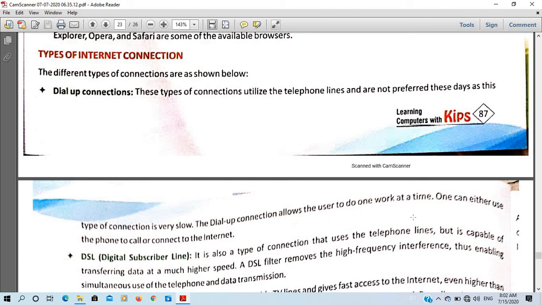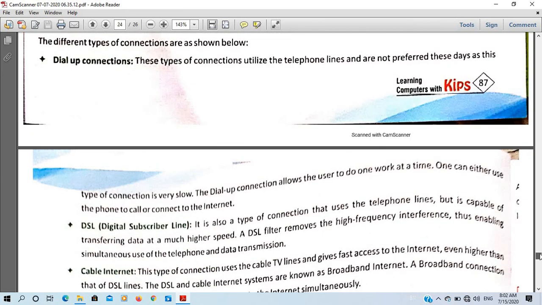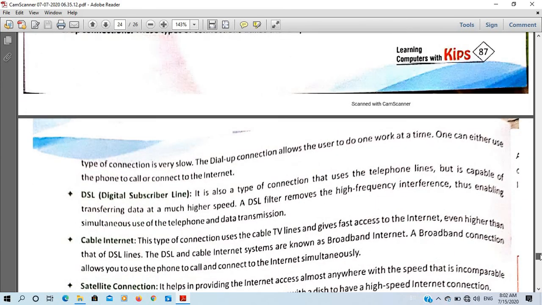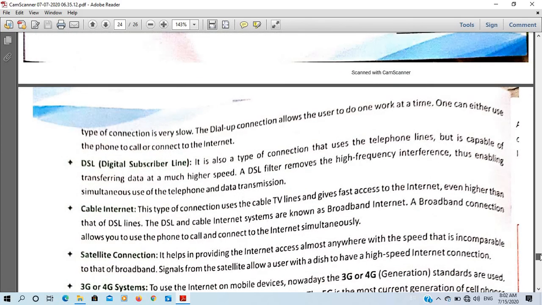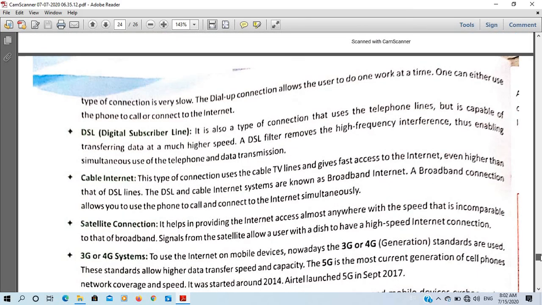A dial-up connection allows the user to do one work at one time. One can use either the phone or connect to the internet,